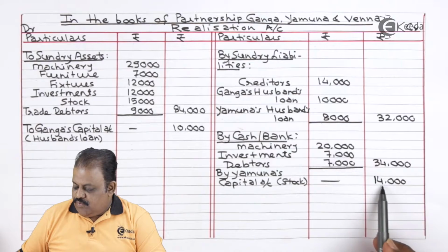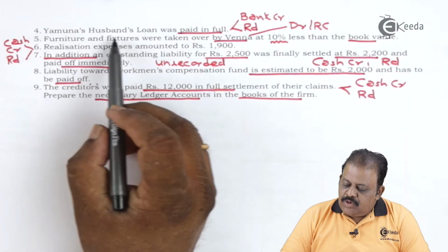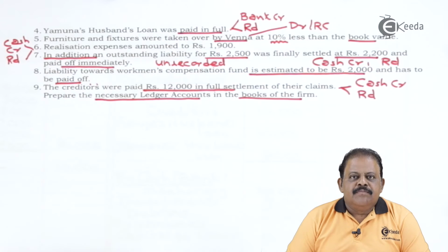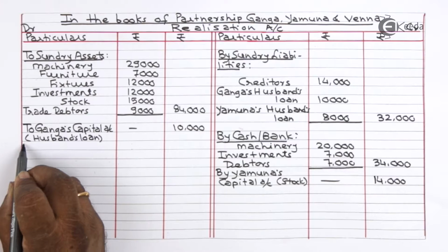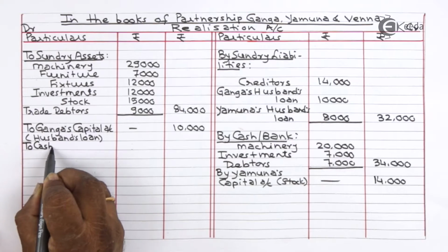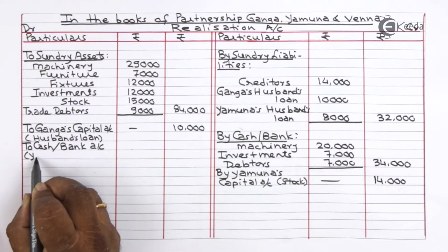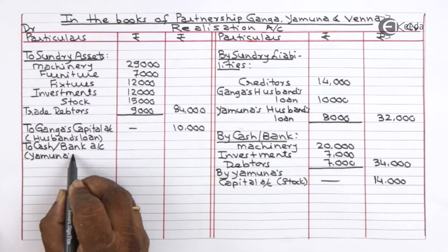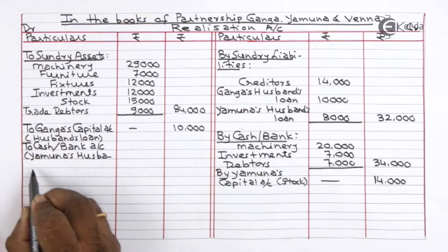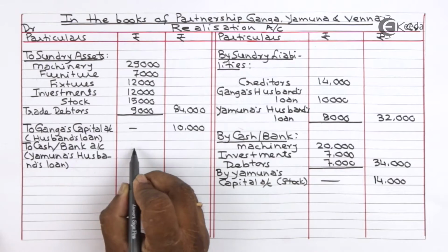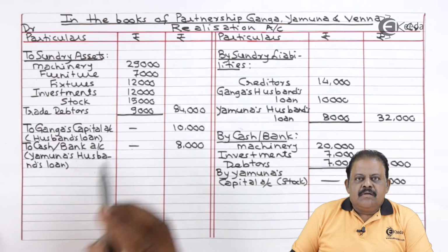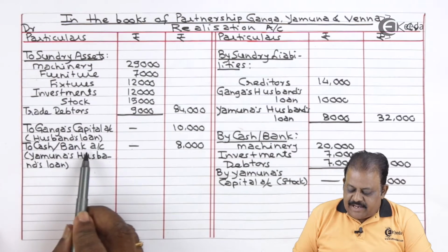Stock taken 14,000. Yamuna's husband's loan was paid in full. This will be recorded to the debit of realization account and to the credit of cash bank account. Realization account debit side to cash bank.